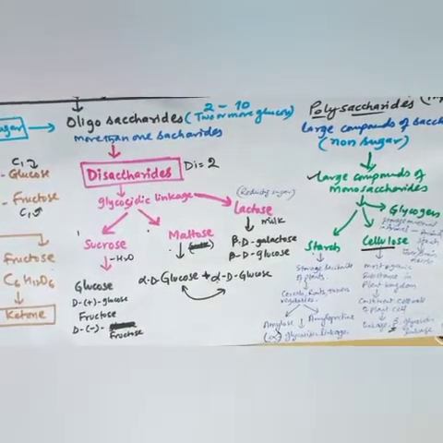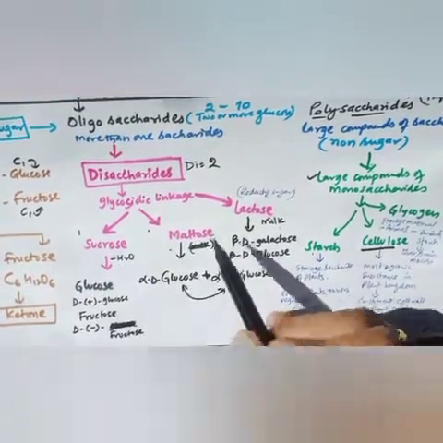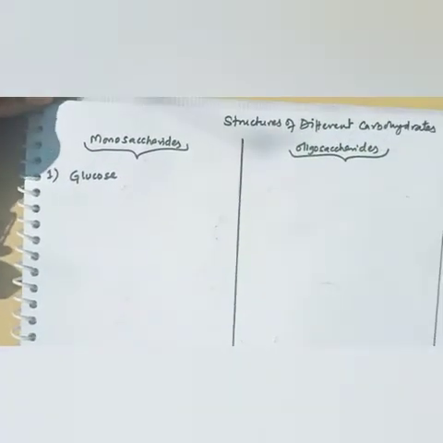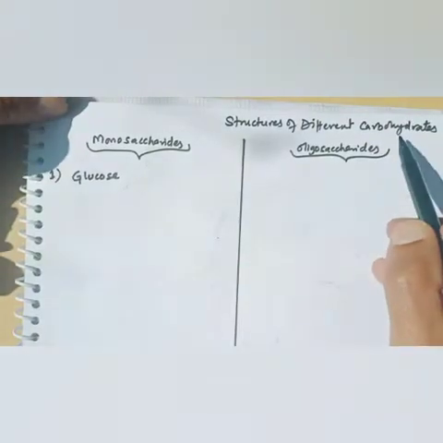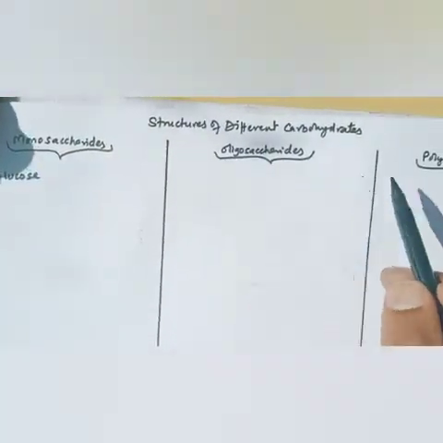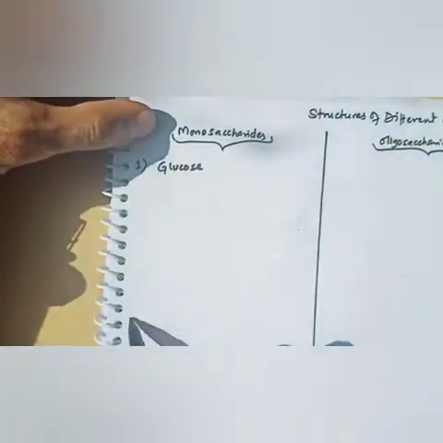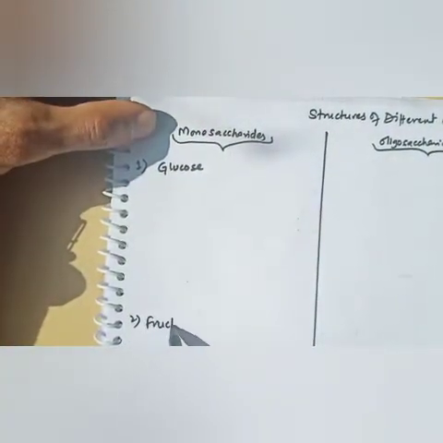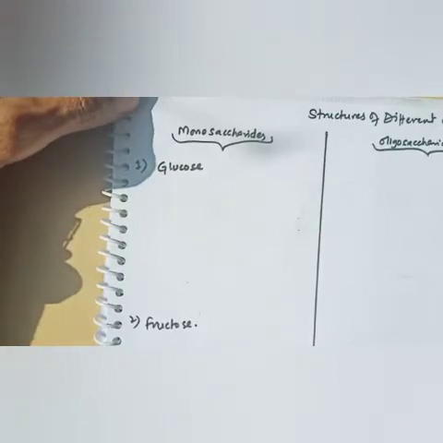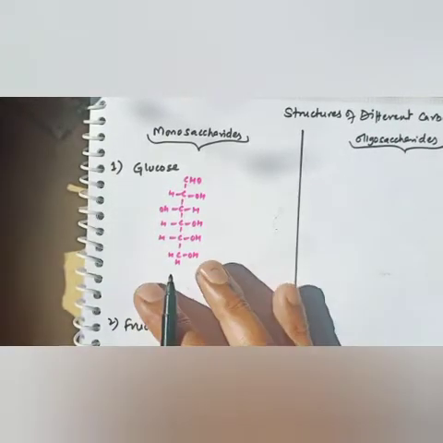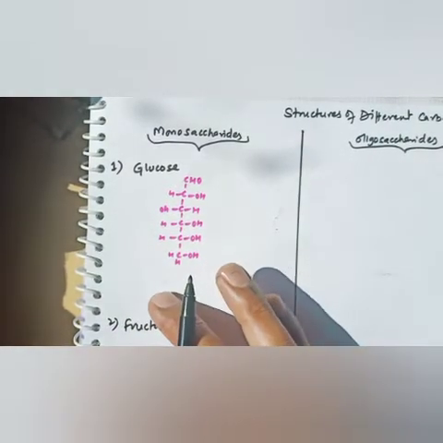Now let's discuss the structures of sucrose, maltose, lactose, starch, cellulose and glycogen. There are 3 types of carbohydrate: monosaccharide, oligosaccharide and polysaccharide. Among monosaccharides there are 2, glucose and fructose. You already know the structure of glucose, dear students. This is the open structure of glucose according to the Fischer projection.